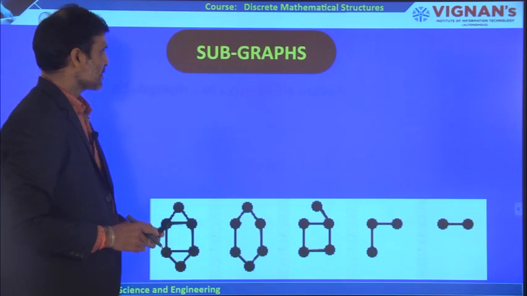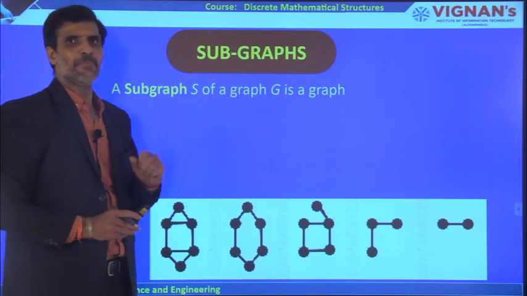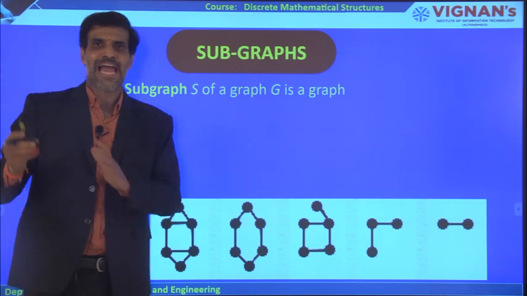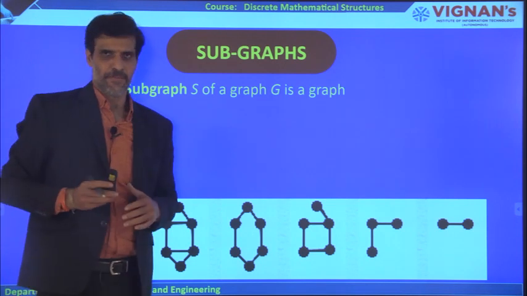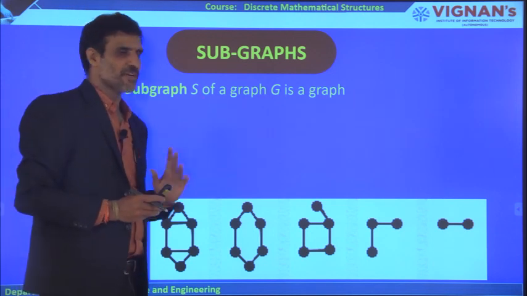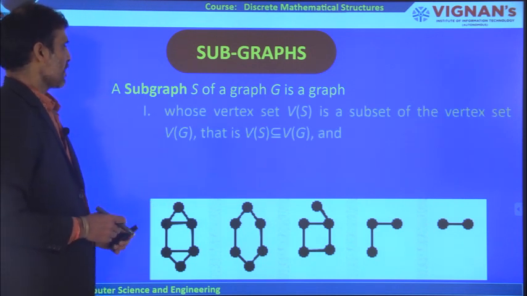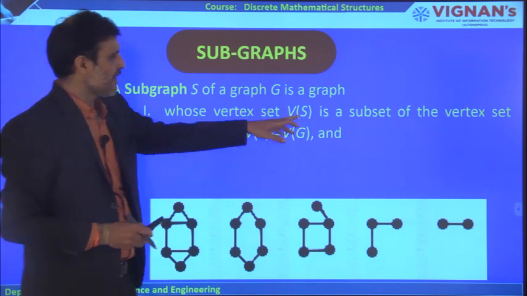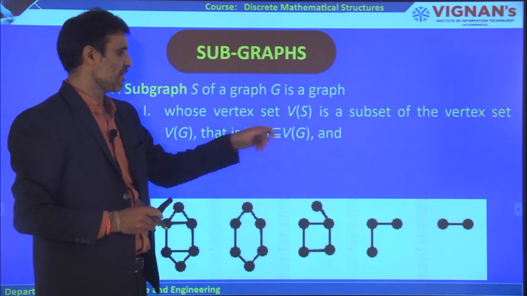The next important term is subgraph. What is a subgraph? Till now we discussed what you mean by a graph. A graph is nothing but something which consists of vertices and edges. The vertices must not be empty, but edges may be empty. Okay. But what is a subgraph? Let us try to understand the definition first. A subgraph S of a graph G is a graph. The first point it has to satisfy is that the vertex set V of S is a subset of the vertex set V of G, that is V of S is a subset of V of G.